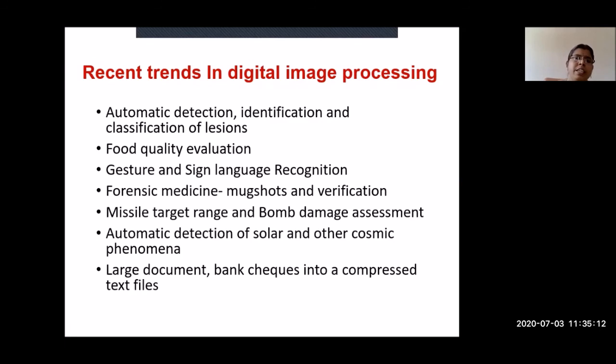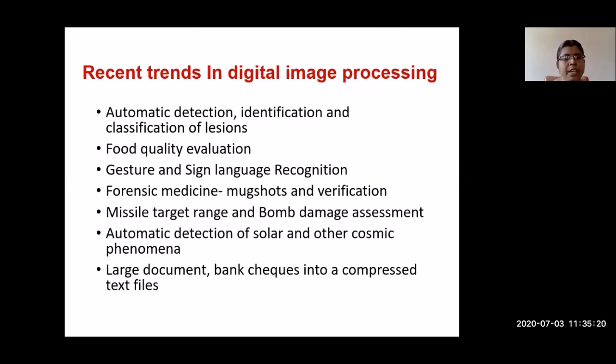In recent days, there is a lot of research in many fields of digital image processing, like automatic detection, identification, and classification of lesions. Lesions means defects in the human body. Then food quality evaluation: if you take an apple, whether it is a good quality apple or a rotten apple, the quality of the food can be identified using image processing.